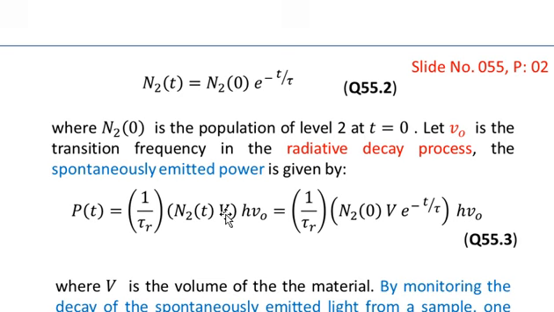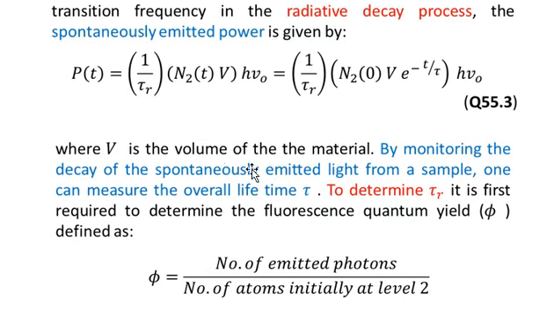That gives you the total energy, and the total energy divided by time has the dimensions of power. That is why P of t is written in terms of the right-hand side quantities of equation number 3, where V is the volume of the material. By monitoring the decay of spontaneously emitted light from a sample, one can measure the overall lifetime tau.